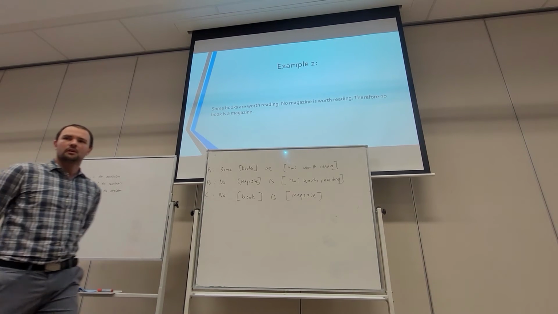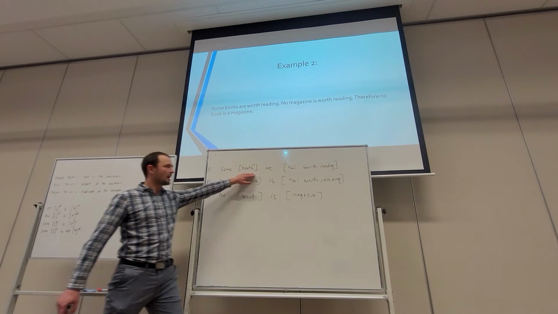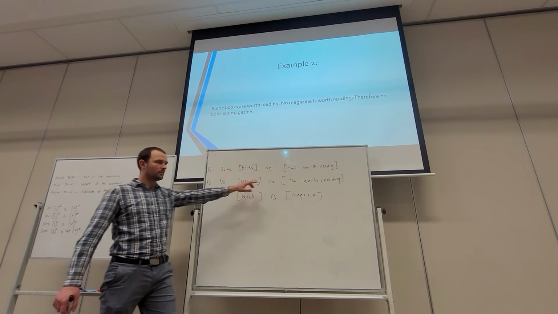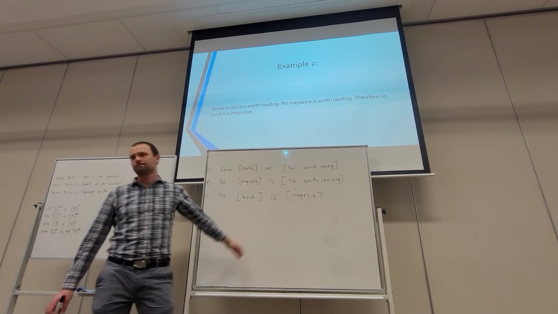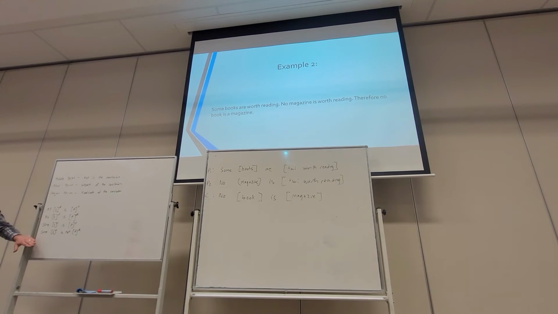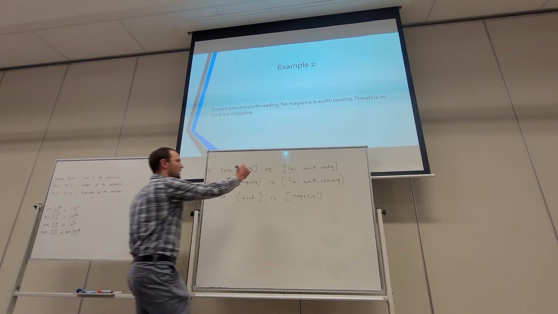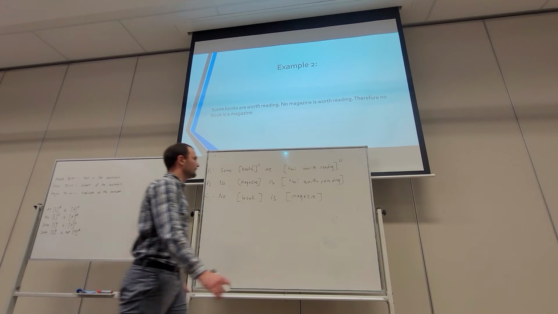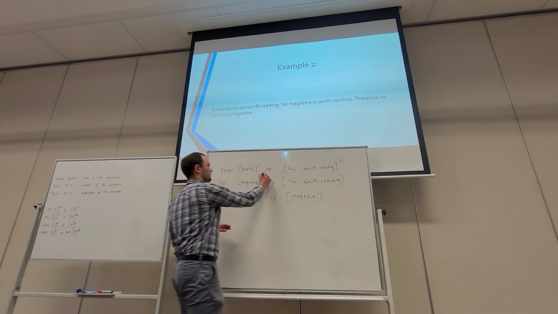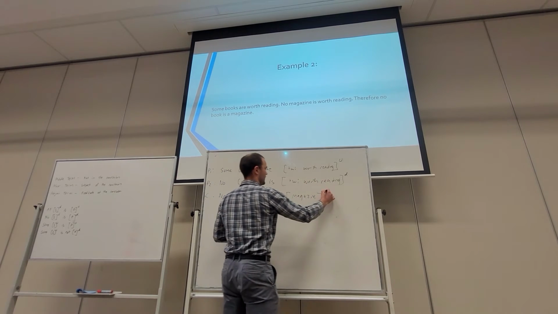Okay, very good. So we've written it up. We've got some books are worth reading, that which is worth reading. No magazine is worth reading. Therefore, no book is a magazine. We're going to make our way through this. We've written it up. We need to put where it's distributed and undistributed. So our first proposition is of this form: some S is P. It's an I proposition, so both terms are undistributed. And our next two propositions are both an E proposition, so they're both distributed. D and D, D and D.